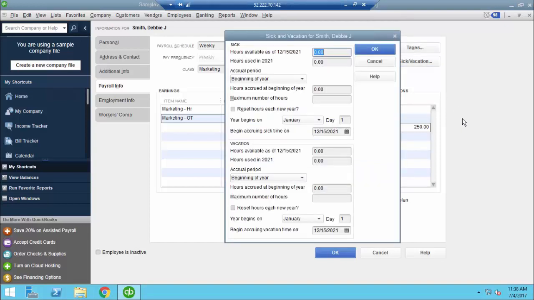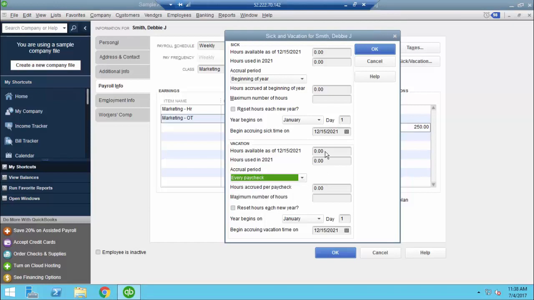And the third and final tab is sick and vacation. So if you offer sick time and vacation time, you would set them up individually. If you only offer PTO, which is a combination of sick and vacation, then you would put them under the vacation tab. So you have 3 different options on how you're going to accrue this. You can either give them a flat rate of hours at the beginning of the year, or they can accrue based on paycheck or hours per paycheck. In this particular instance, we do it every paycheck.